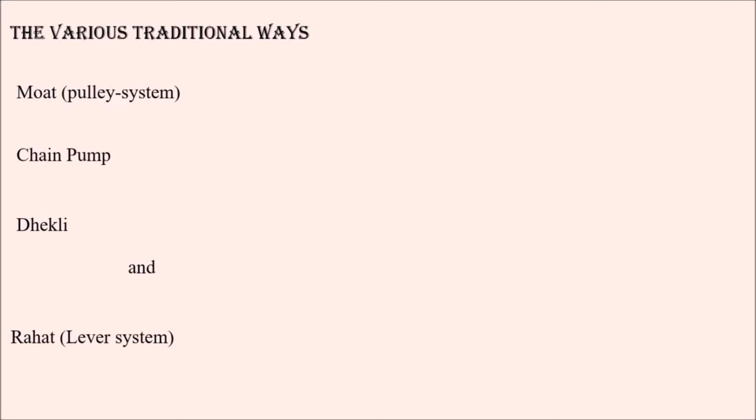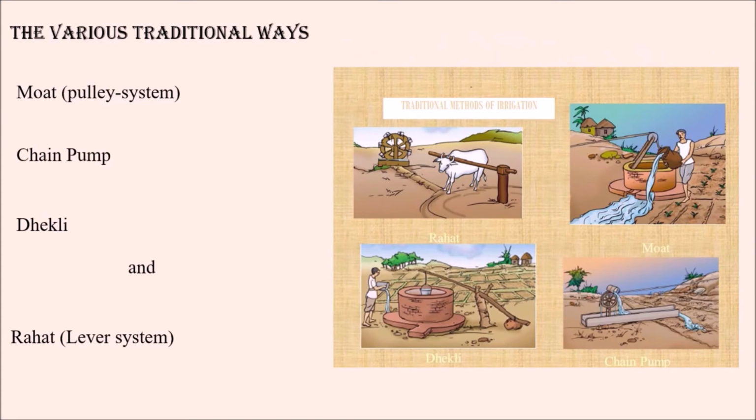And coming to the various traditional ways, what are the various traditional ways? Moat, which is also called the pulley system, chain pump system or chain pump way, Dekli, and finally we have the Rahat lever system. So the four types of traditional ways through which water is irrigated into the crop fields are moat, chain pump, Dekli, and Rahat.